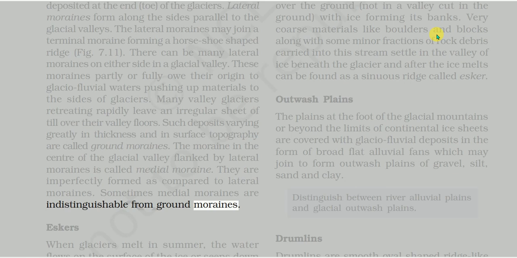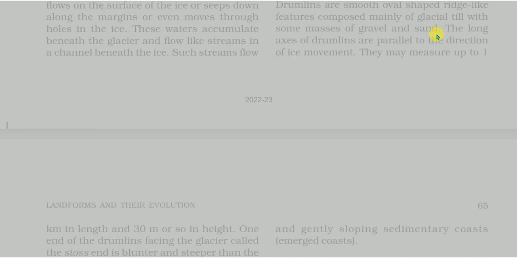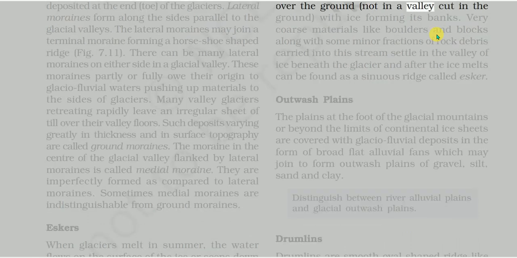Eskers. When glaciers melt in summer, the water flows on the surface of the ice or seeps down along the margins or even moves through holes in the ice. These waters accumulate beneath the glacier and flow like streams in a channel beneath the ice. Such streams flow over the ground, not in a valley cut in the ground, with ice forming its banks.